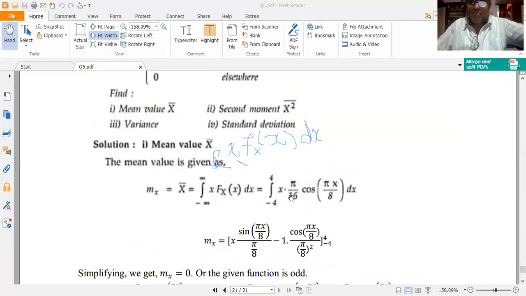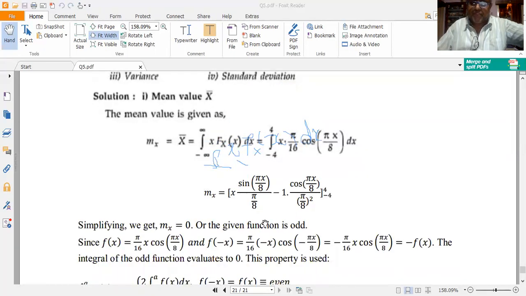Let me assume f of x is equal to x (pi/16) cos(pi x/8). Now replace x by minus x on both sides of f of x. So I get f of minus x is equal to (pi/16)(minus x) cos(minus pi x/8).